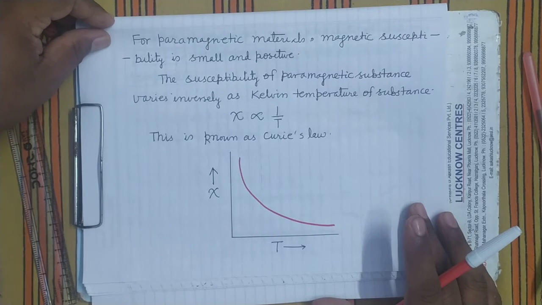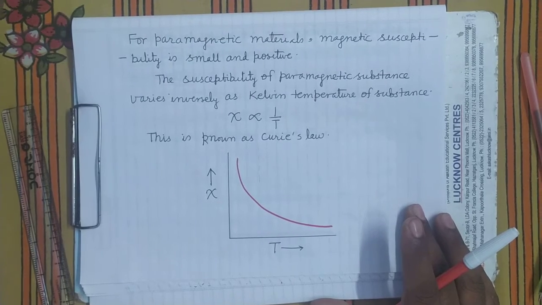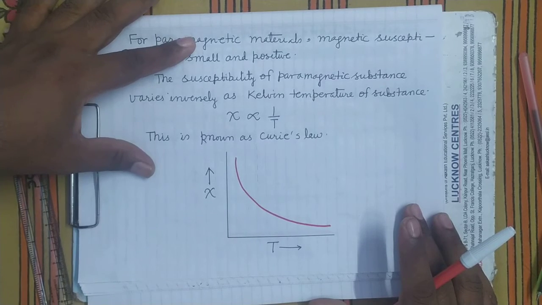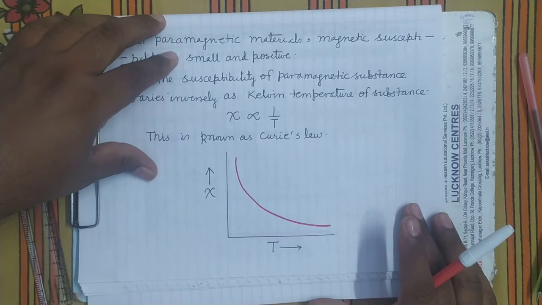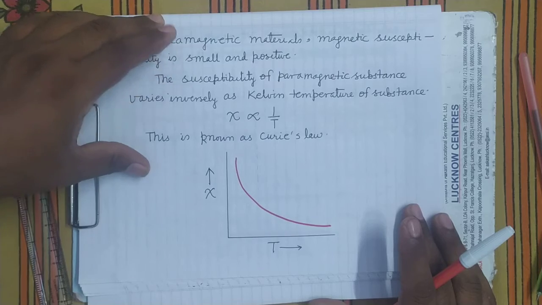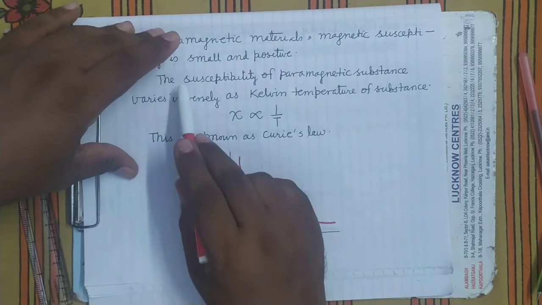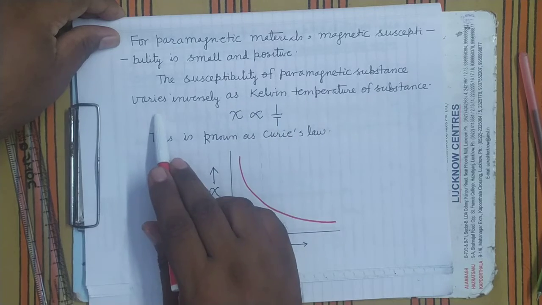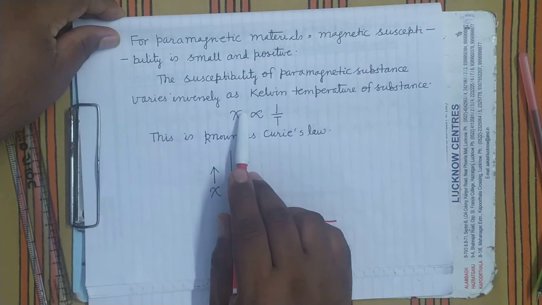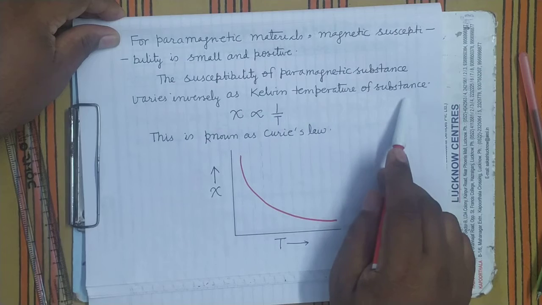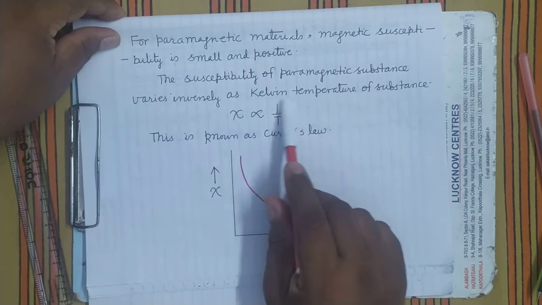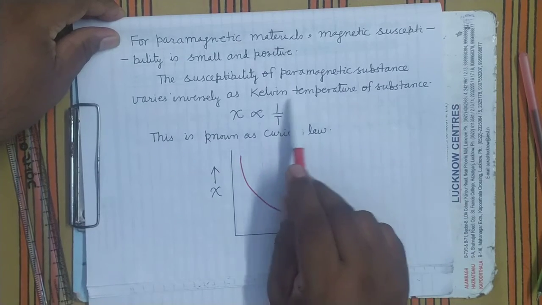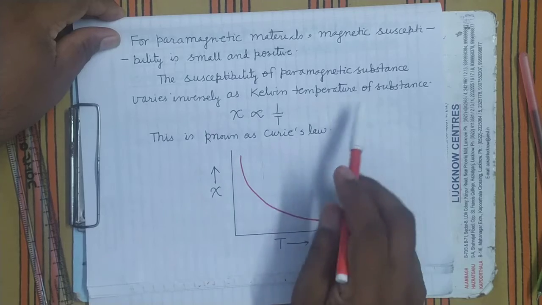Susceptibility depends upon the temperature. Though it is small and positive, it depends upon the temperature. If you increase temperature, what will happen? Susceptibility will decrease. It has been found experimentally that susceptibility of paramagnetic substances varies inversely as Kelvin temperature. Kelvin temperature means absolute temperature, that is, temperature in Kelvin scale of the substance.